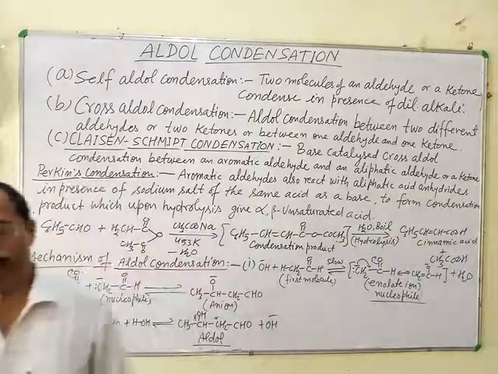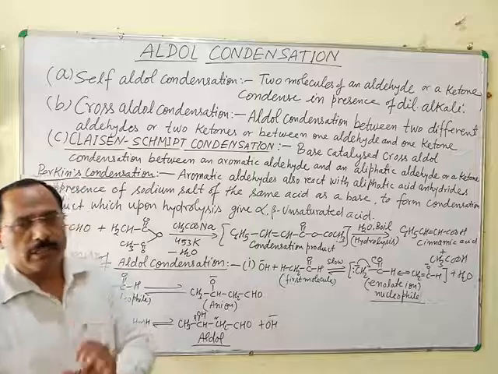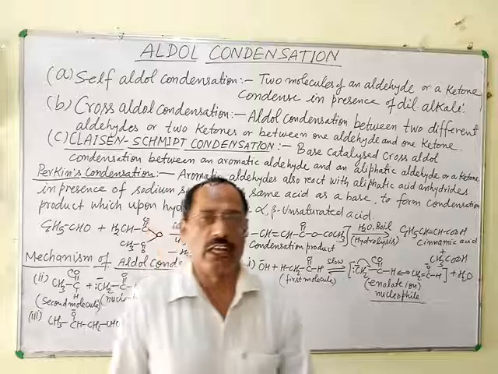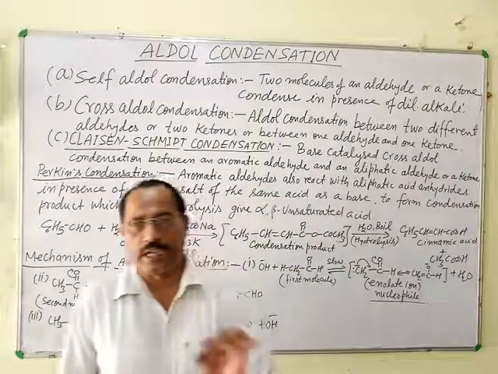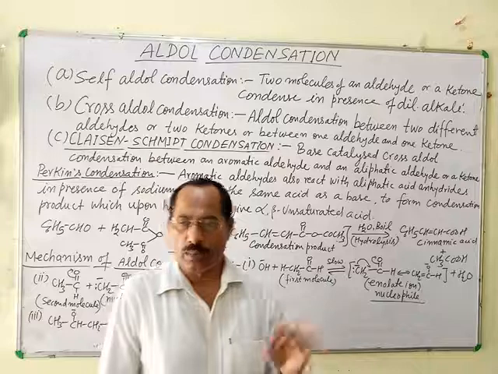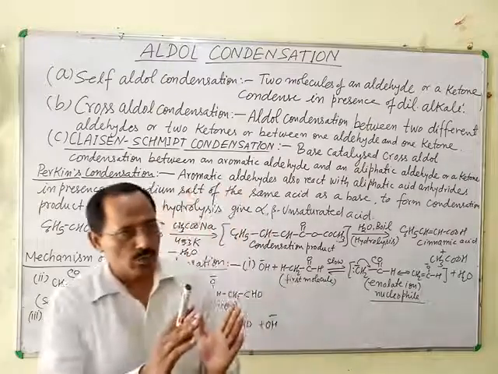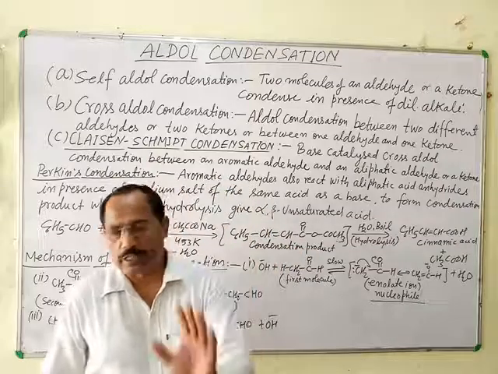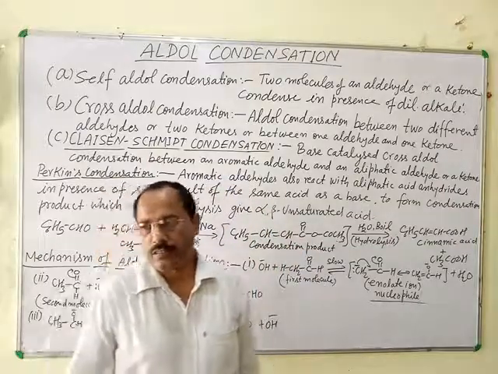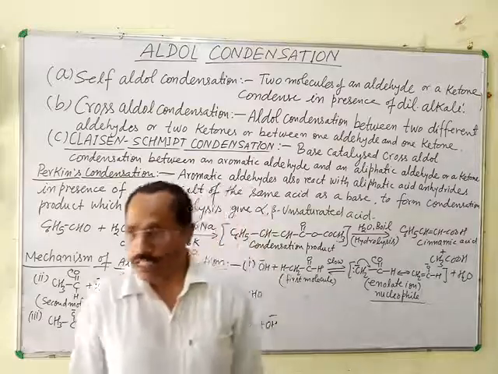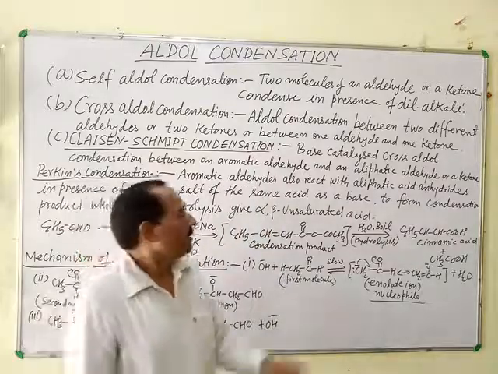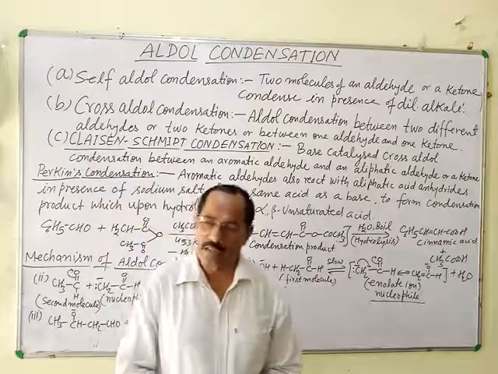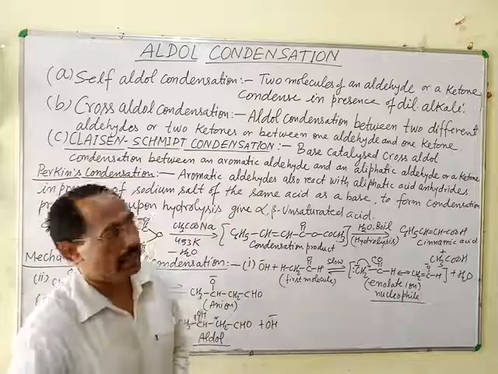When the reactants are an aromatic aldehyde, for example benzaldehyde, with acetaldehyde, acetone, or formaldehyde, two different carbonyl compounds where one must be an aromatic aldehyde and the second may be an aliphatic aldehyde or ketone, then this special base catalyzed condensation is known as Claisen-Schmidt condensation or only Claisen reaction.